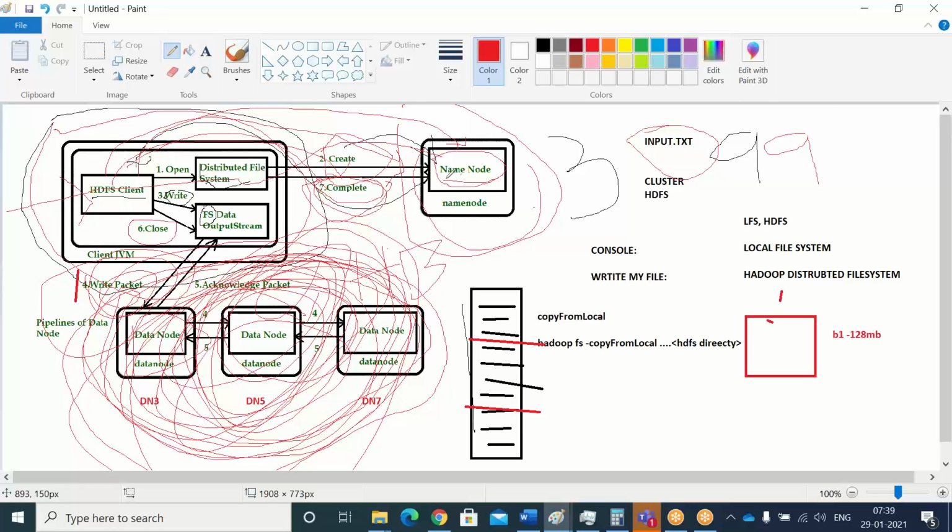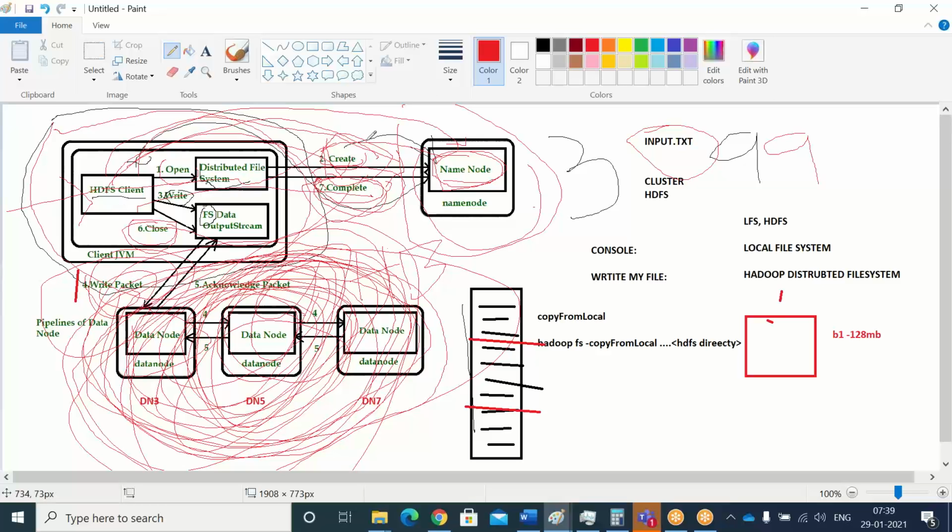See, the thing is, if you don't have metadata with the name node, that doesn't mean that you don't have data in your data nodes. The metadata information will be stored once you get the signal from the HDFS client at the last step, the 7th. Once it closes the write operation, first it will open, then it will create, then it will close, then it will complete.